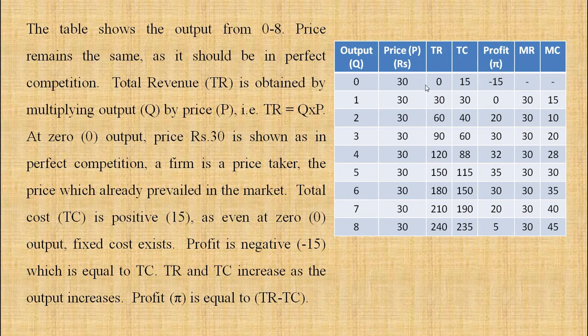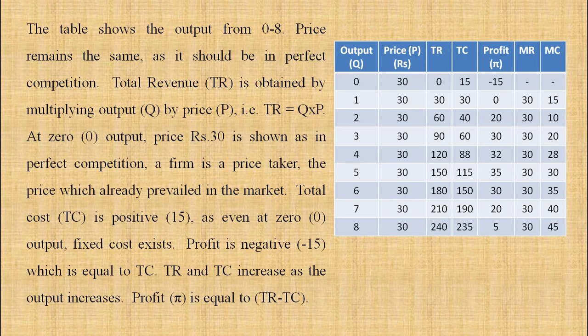The total cost is 15, as even at 0 output, fixed cost remains the same. So total cost is 15. Profit is negative, which is equal to TC, that is total cost.